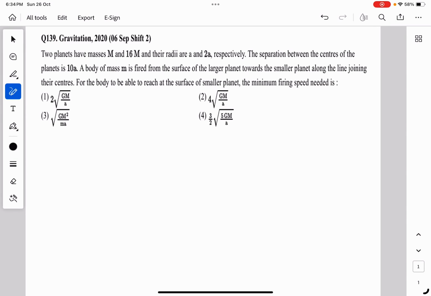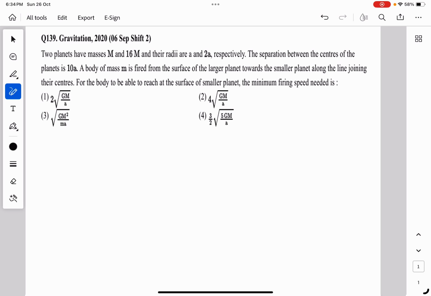Hi everyone, let's take up a question on gravitation. Two planets have masses m and 16m and their radii are a and 2a respectively. The separation between the centers of the planets is 10a. A body of mass small m is fired from the surface of the larger planet towards the smaller planet along the line joining their centers. For the body to be able to reach the surface of the smaller planet, the minimum firing speed needed is.